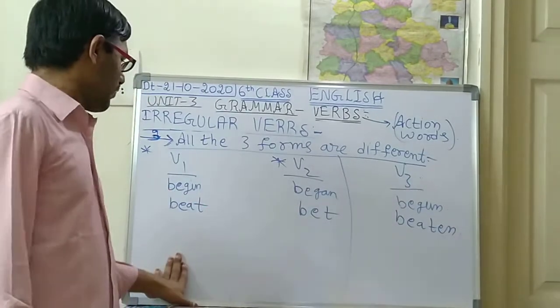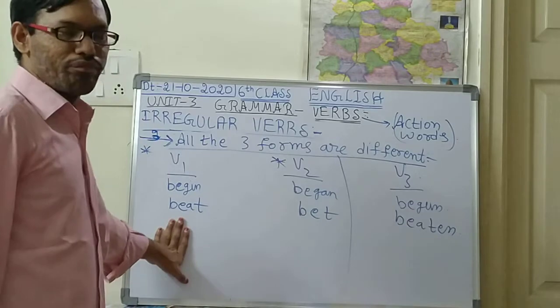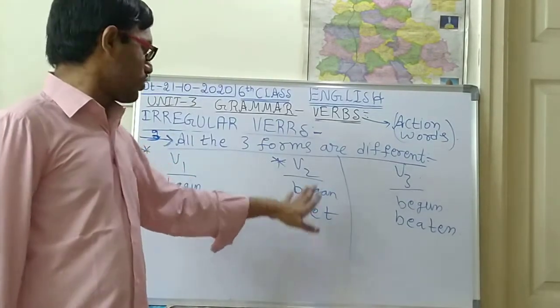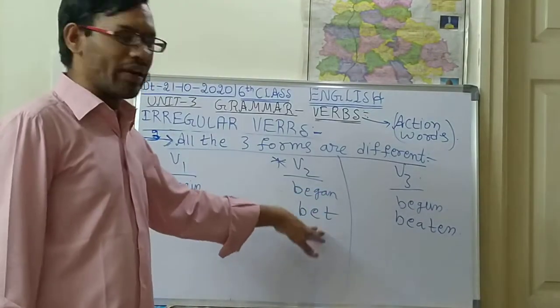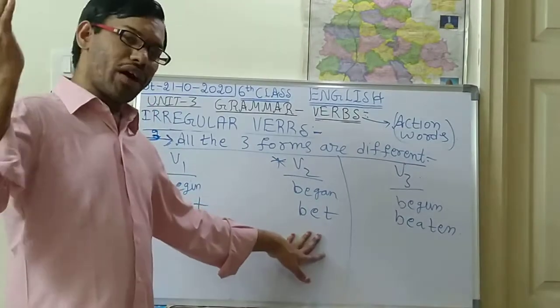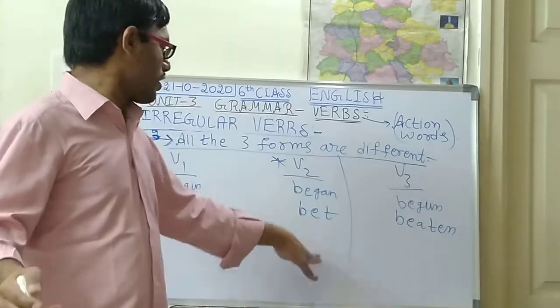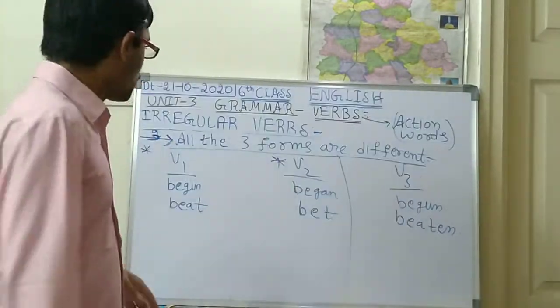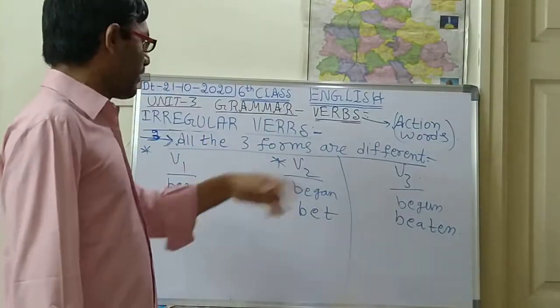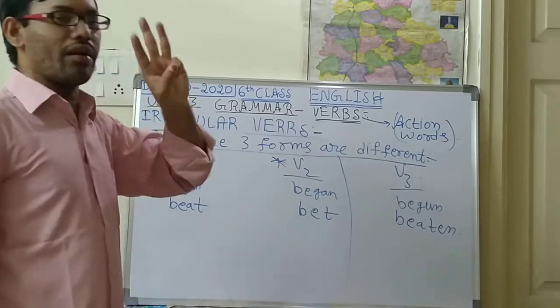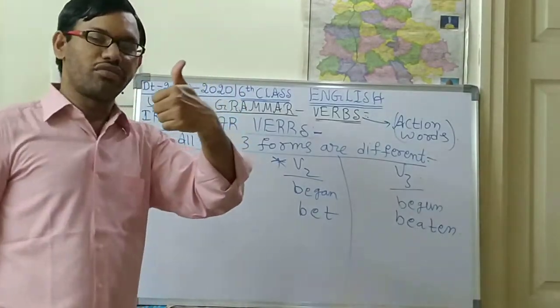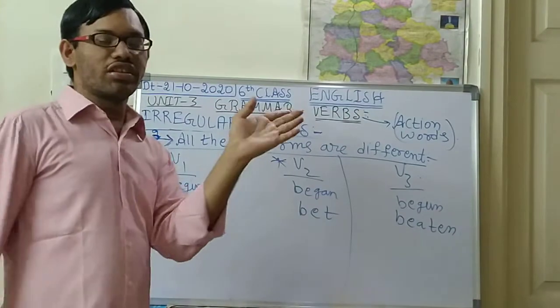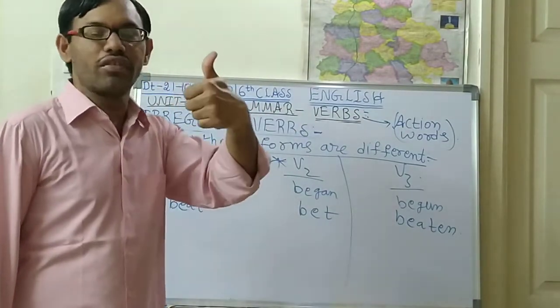So V1 is present. V2 is past. Whatever actions happened in the past, in the previous time, those are called the past forms. So beat, bet. Like this the words will be coming. These are the three forms. So irregular verbs will come in three forms. What is the first one? The first one is all three forms are same.